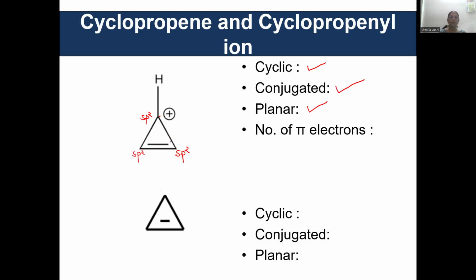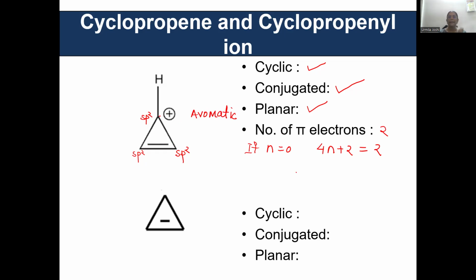Now count the number of pi electrons. Positive charge meaning no electrons. And here is a double bond which has 2 electrons. If n is equal to 0, 4n plus 2 becomes 2. And therefore, this structure, the cyclopropenyl cation, is aromatic in nature.